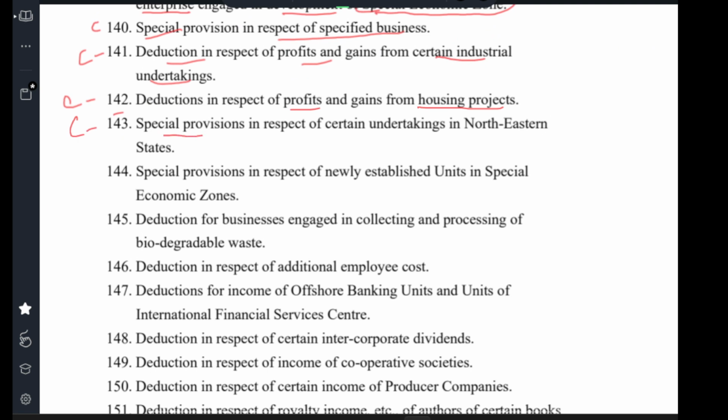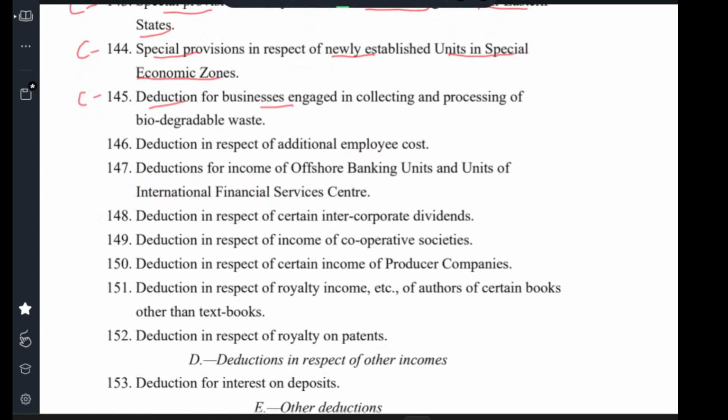Clause 143 Special provision in respect of certain undertaking in northeastern states. Clause 144 Special provision in respect of newly established units in special economic zone. Clause 145 Deduction in respect of business engaged in the collection and processing of biodegradable waste. Clause 146 Deduction in respect of additional employee costs. Clause 147 Deduction in respect of income of offshore banking units and units of international financial services centres.